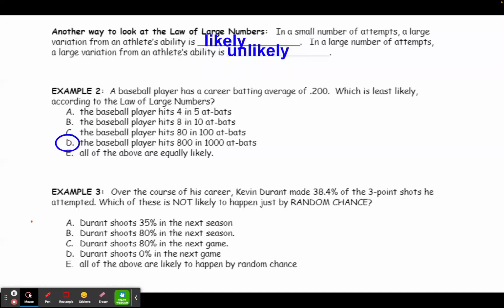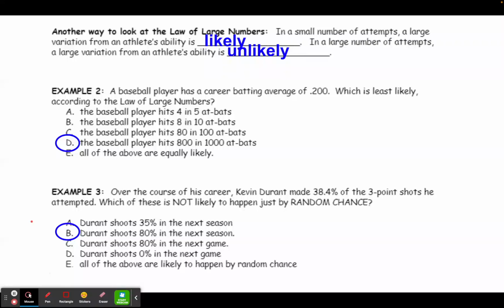Letter B says he shoots 80% in the next season, and C says he shoots 80% in the next game. Well, the next game is a small number of attempts. The next season, however, is a large number of attempts, and both of those are pretty far away from 38%. So I would say that probably the least likely to happen is 80% in the next season.